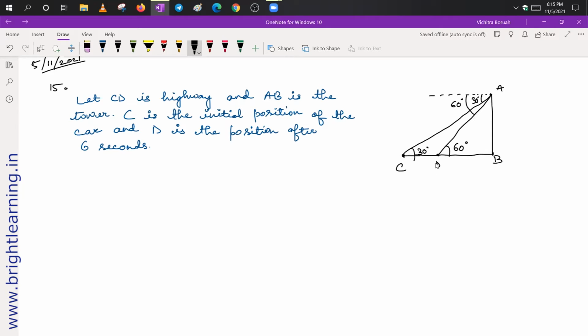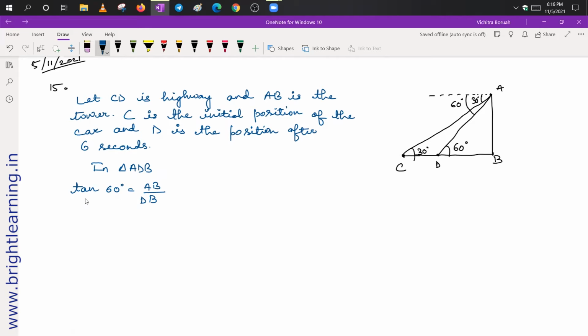So first let us take triangle ADB. In triangle ADB, we will use the trigonometric ratio tan. So tan 60 degrees is equal to perpendicular upon base. Perpendicular here is AB, and base is DB.